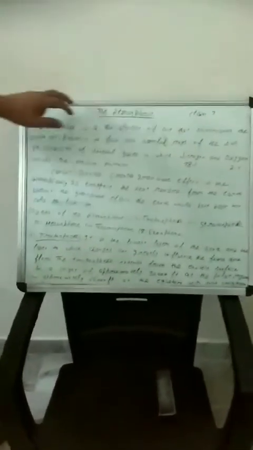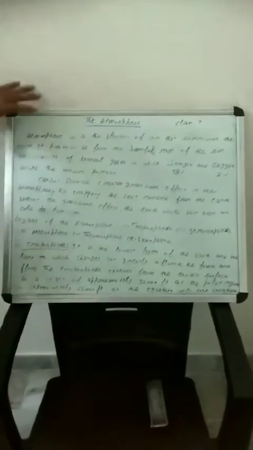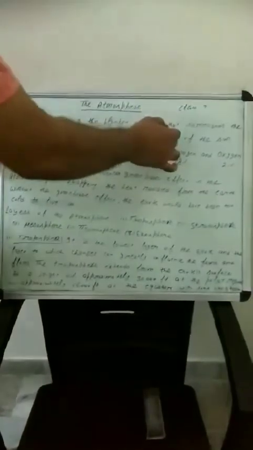Today I am going to teach class 7 geography topic, the atmosphere. What is atmosphere? What is the first point that we have to take about atmosphere? Then we will talk about the properties and other things. Atmosphere is a thin blanket of air that surrounds the earth. The hot and the coolness that we feel is due to this atmosphere.